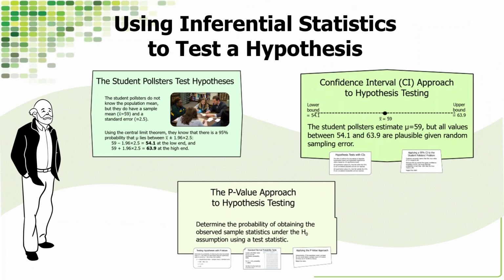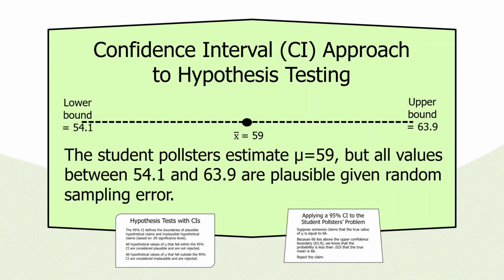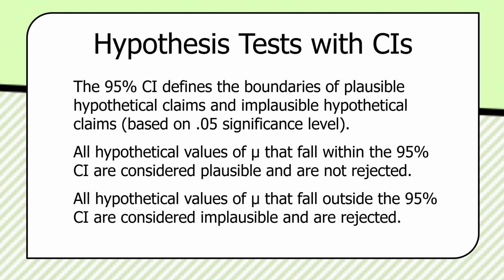The 95% confidence interval, sometimes just called the 95% CI. The 95% confidence interval, or 95% CI, defines the boundaries of plausible hypothetical claims and implausible hypothetical claims. So now we have an inferential tool, and it's blunt, but it's fail-safe, foolproof.